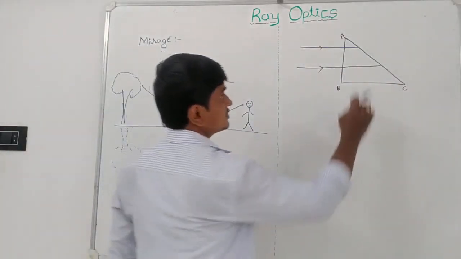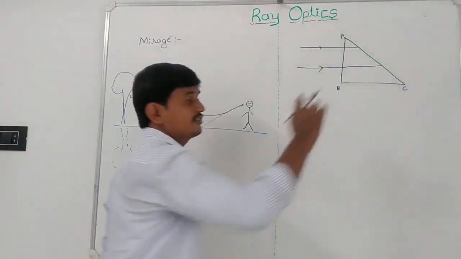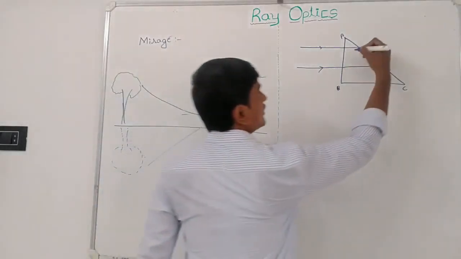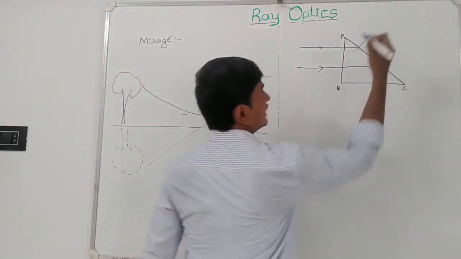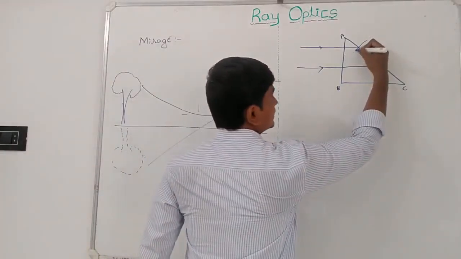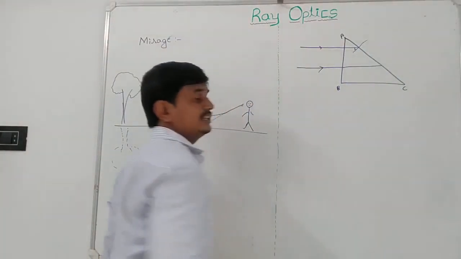Then it is incident on the larger surface AC, and the angle of incidence here is greater than the critical angle.